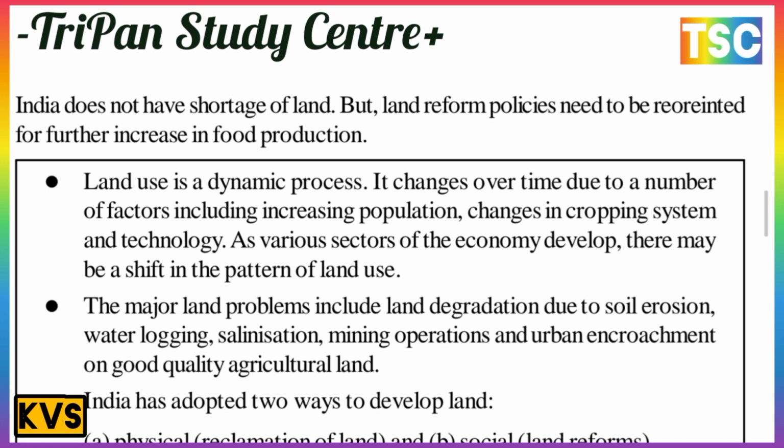The major land problems include land degradation due to soil erosion, waterlogging, and salinization, and mining operations, and urban encroachment on good quality agricultural land. India has adopted two ways to develop land. First, physical, the reclamation of land, and second, social. Social is land reform. This is the most important point here.